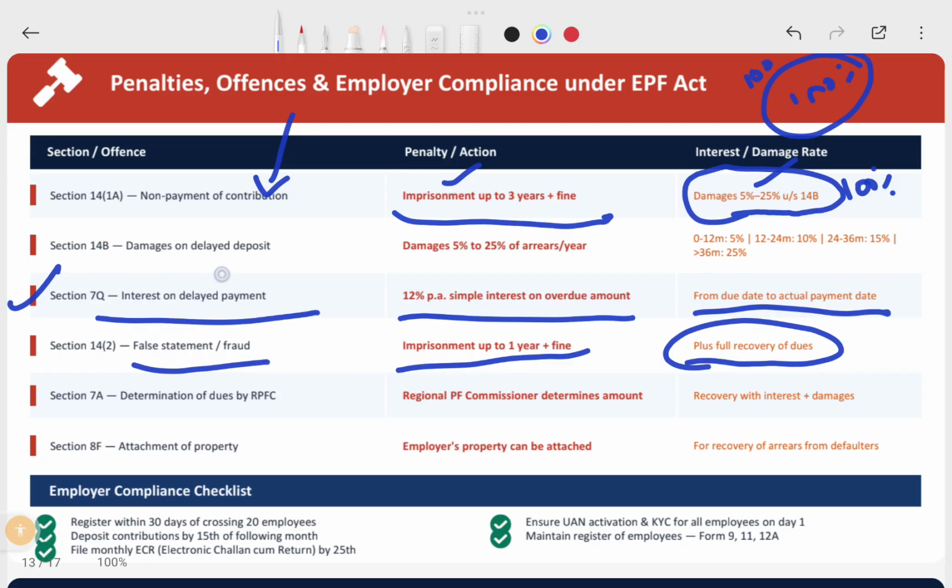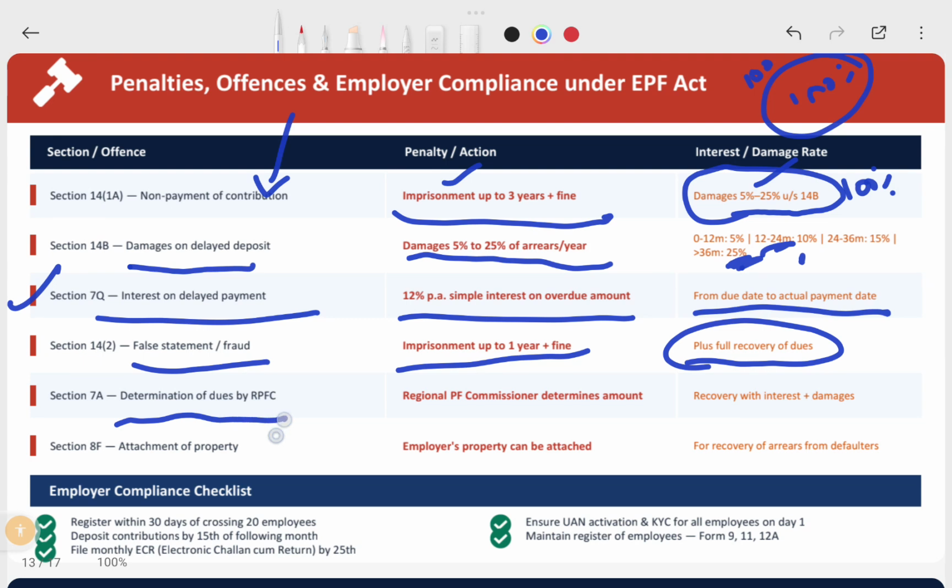And then damages for delayed payment: they will charge damages of 5% to 25% per annum. If the delay is less than 12 months, it will be 5%. If it is within 12 months to 24 months, 10%. If it is more than 36 months, it will be 25%. So on the 25%, you need to pay the damages.